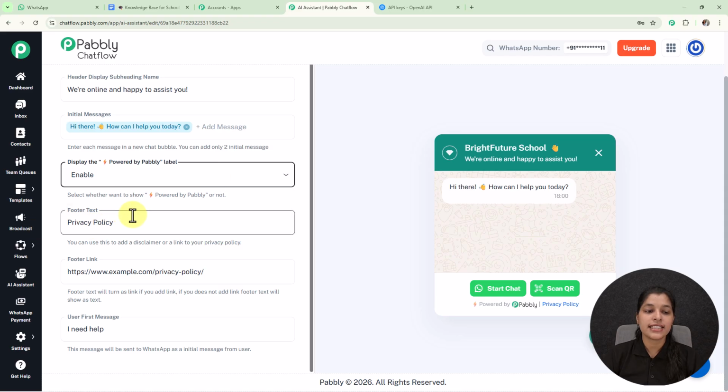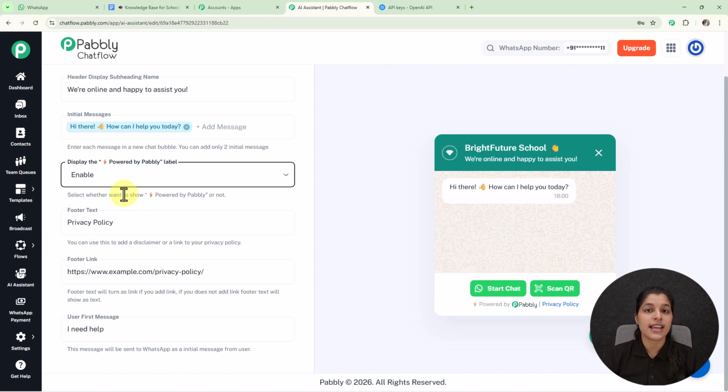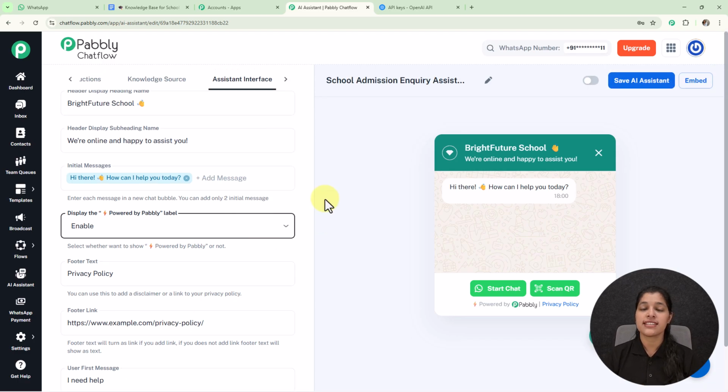And now we are getting this field for entering the footer text, and here we are already getting a footer text that is privacy policy, so you can enter the footer text according to you. And now we are getting this field for entering the footer link, so you can provide the footer link as well. And at last we are getting this option for users first message, so this is the message which will be sent to WhatsApp from the user side. So with this we are done with our assistant interface as well.